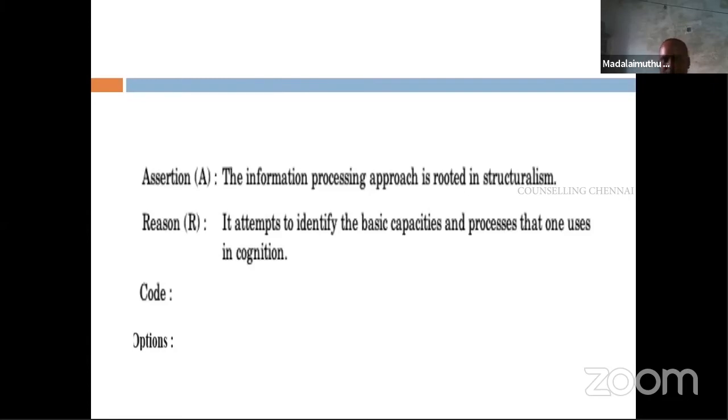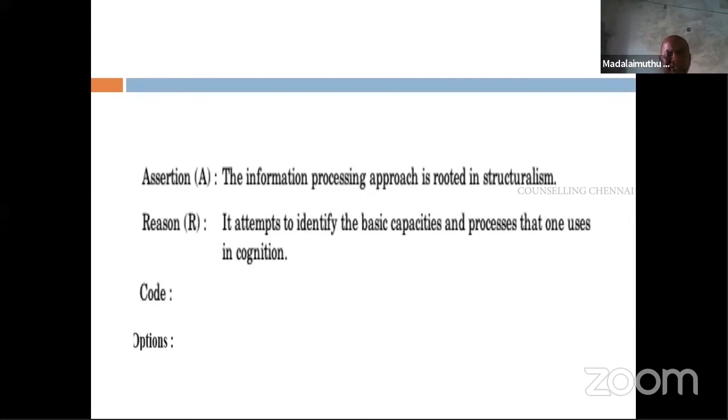I have not seen it, but with the knowledge that we have in general psychology, whatever we have studied, what is the information processing approach, what is structuralism, with that we can answer this question. And so the answer is A, because of what structuralism does: what are the elements of mind. Now, the information processing approach also asks what is the structure and what are the processes.